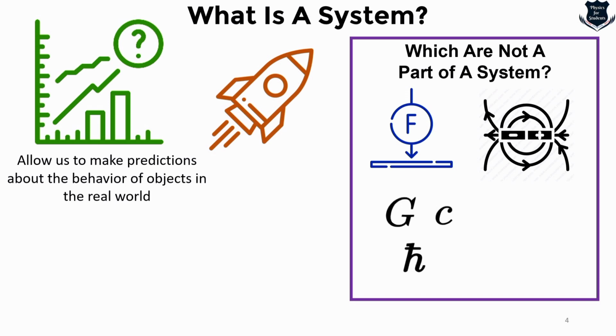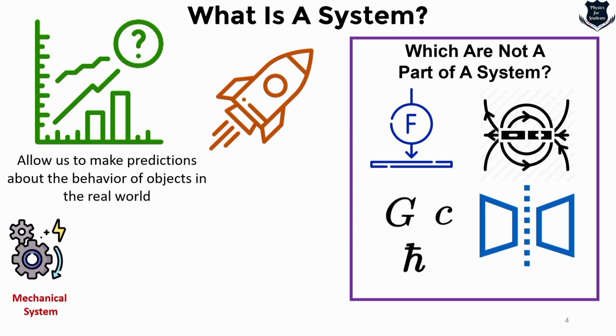Constants of nature are fundamental quantities. For example, the gravitational constant, the speed of light, the reduced Planck's constant. Constants of nature are not systems because they are not composed of interacting parts. Symmetries. These are physical laws that remain unchanged under certain transformations. For example, the laws of physics are symmetric under rotation, which means they are the same for all observers who are rotating with respect to each other. Symmetries are not systems because they are not composed of interacting parts.